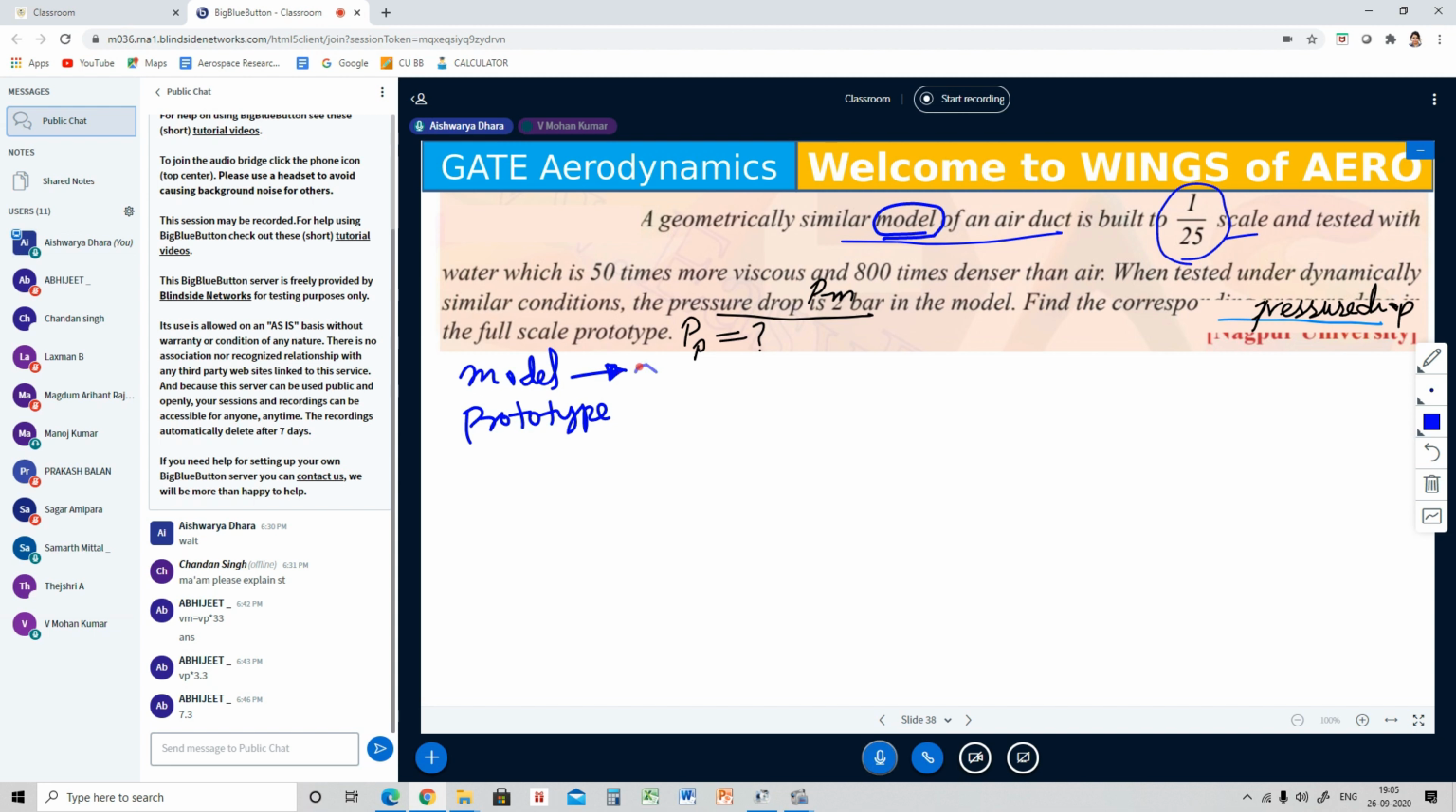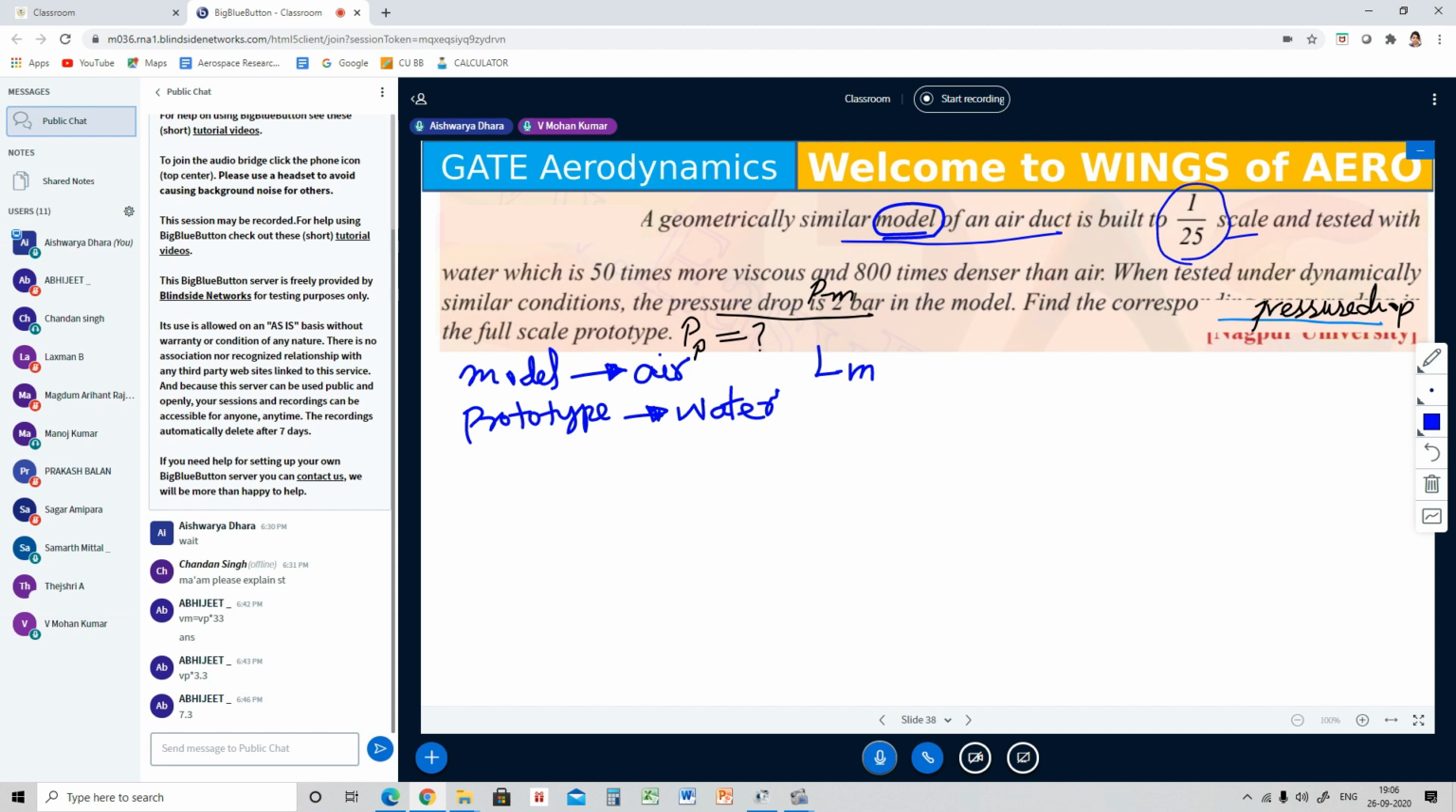Now here the model is air. Please do understand the model of air. They are telling the similar model of air duct. That is the model. They are testing with the real thing. The real thing is air, and the prototype, which has been scaled down, has to be done in water.